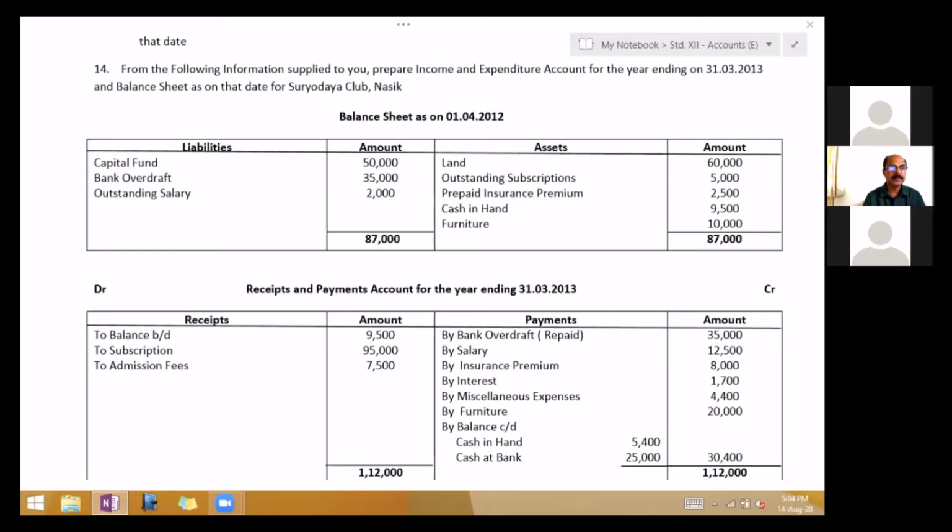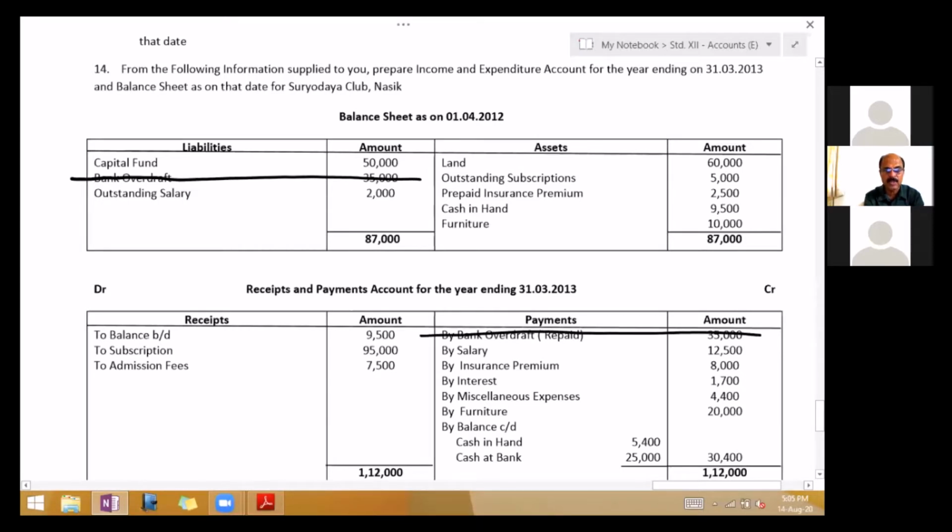capital fund, bank overdraft and outstanding salary. Now, last year's balance sheet, some items get cancelled in this year's receipts and payments. If you see bank overdraft, there was a liability of 35,000. If you look at the payment side, first item, by bank overdraft, repaid 35,000. So one liability was there last year. You have paid that liability. So it's no longer going to be there. So cancel before something comes into your head. So bank overdraft, cancel. So two effects are already done in the question. You are left with nothing.